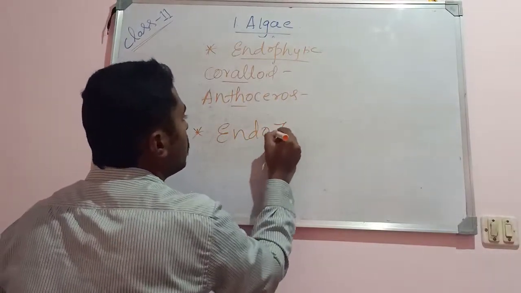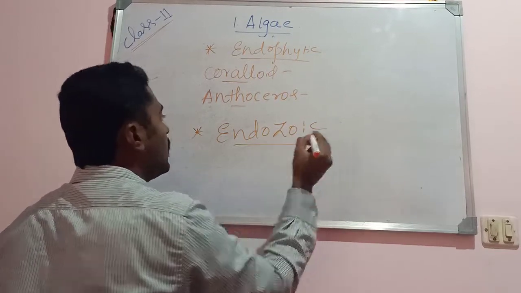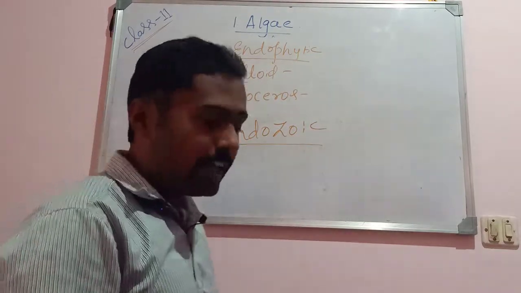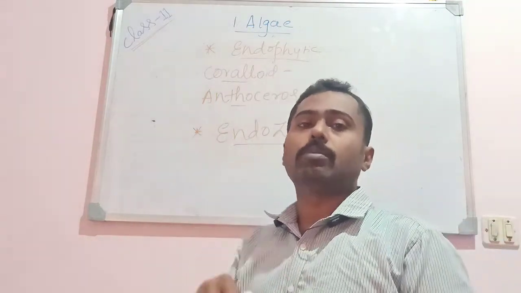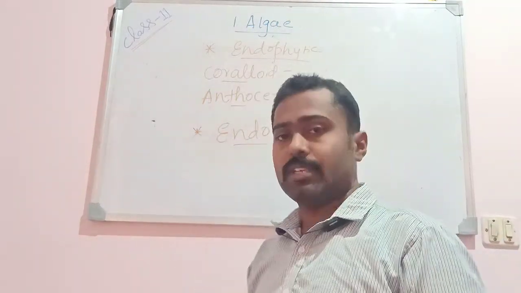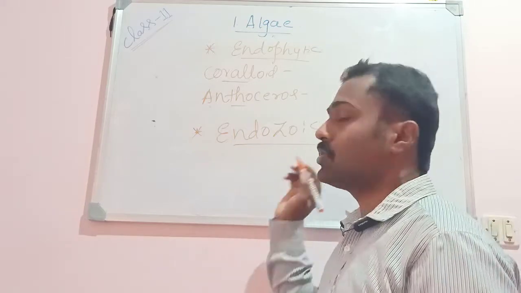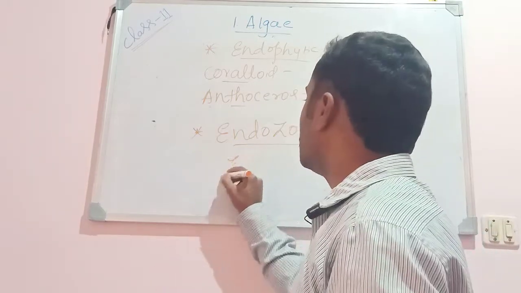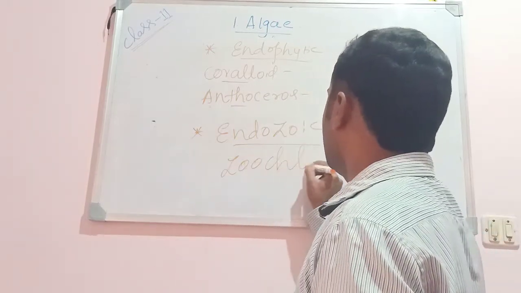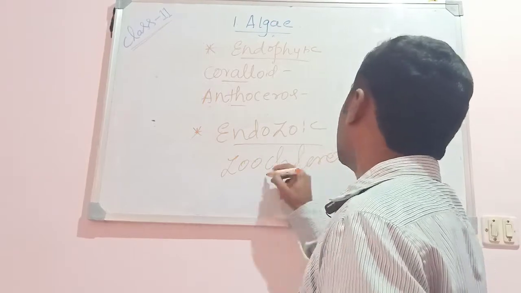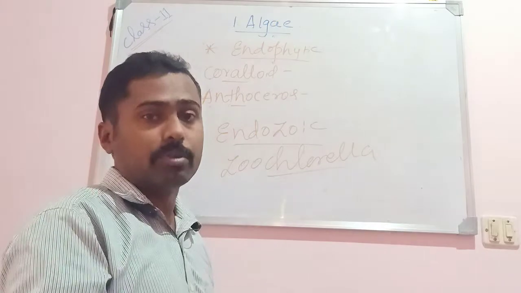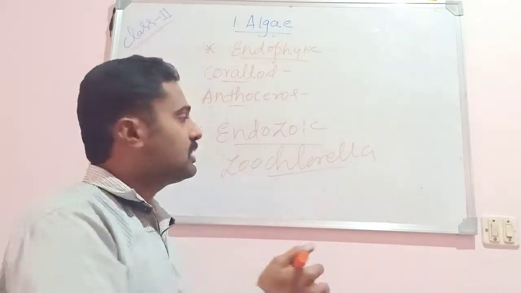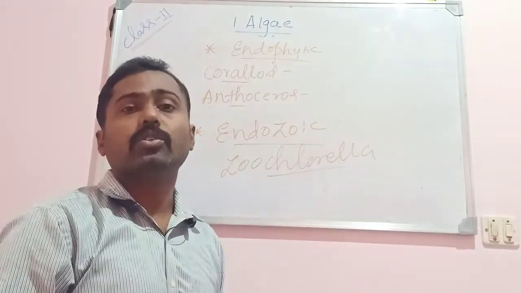Phyta stands for plant, whereas zoa stands for animal. Endozoic algae means the algae that grow within the tissues of the animals. If they grow inside animal tissues, such algae are said to be endozoic algae. So for example, Zoochlorella, a unicellular alga that grows within the tissues of the animals. Okay, within the body of the animal. Such algae are said to be endozoic algae.